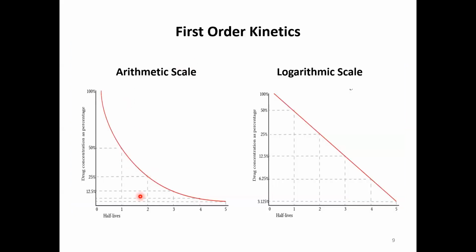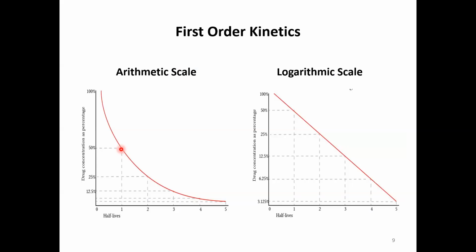Okay, let us take an example. If a drug has a half-life of 1 hour, and the drug concentration on the y-axis is given as a percentage, after an IV bolus it attains 100% as an initial value at t0. After one half-life, it reaches 50% of its initial value. So half-life, we know, is when the drug concentration reaches 50% of its initial value.